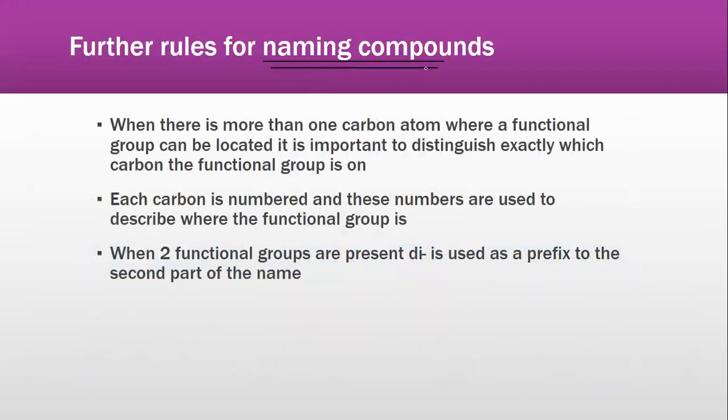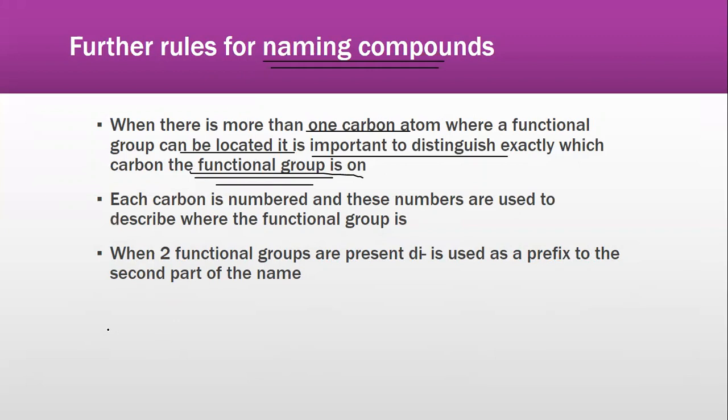Now, how do we name compounds is another strategy. When there is more than one carbon atom where a functional group can be located, it is important to know exactly which carbon the functional group is on. When we are naming compounds and when we have a functional group as well. Now, what are functional groups? I told you for alkanes, we have no functional groups.